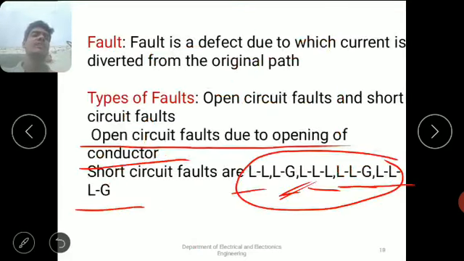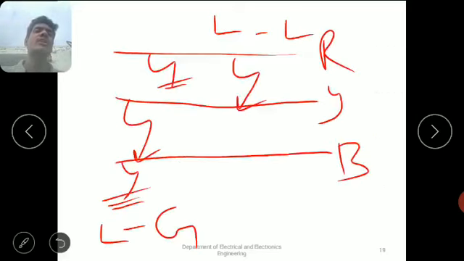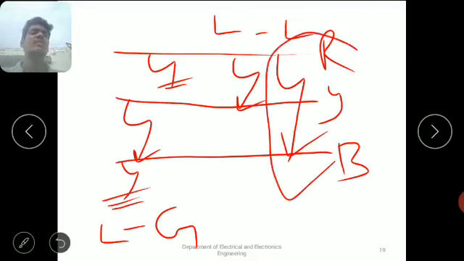And the next one is triple line fault. Triple line fault means all three phases are in contact with each other. This is a very, very dangerous fault. Due to this, a huge amount of current and a huge amount of heat will be generated, and the system may get damaged. But this type of fault has very few chances to occur.